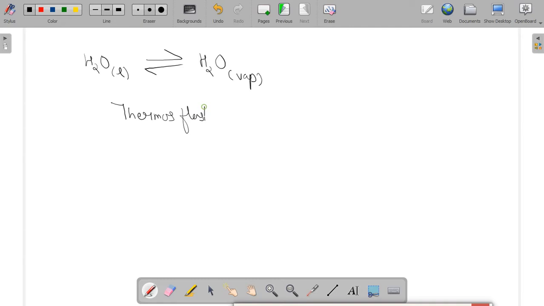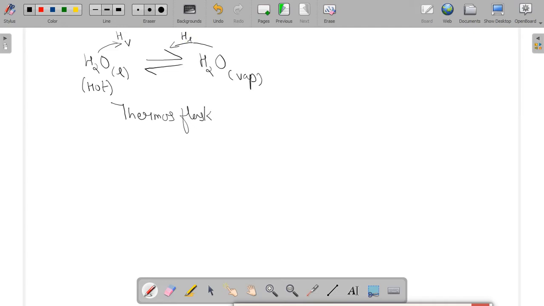Hot water in a thermos. Okay, so when hot water is taken in a thermos, the heat released by the water will be used for the heat of vaporization, and the same amount of energy will be released by the water vapors in order to get back to their liquid state.